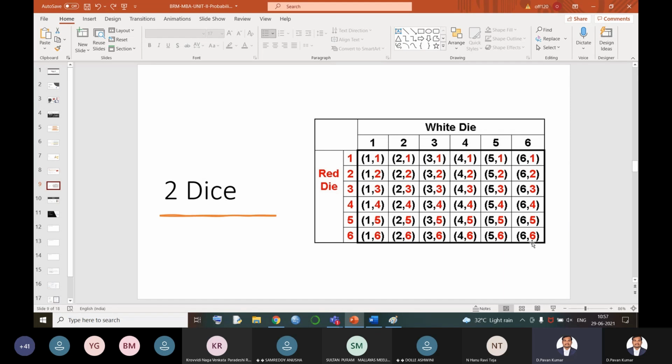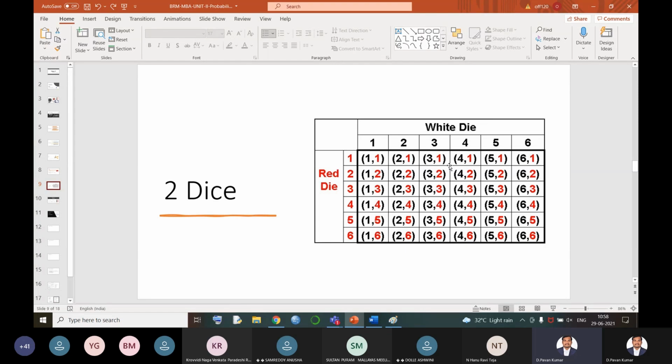So the favorable number of cases will always exist within the exhaustive cases. If a problem is given to us, there will be two things in probability: one is the statement, the second is the question. The statement will always be the denominator, and the question will be our numerator. The statement means, for example, two dice are rolled. Two dice are rolled means this is our outcome, right? So this is our denominator.